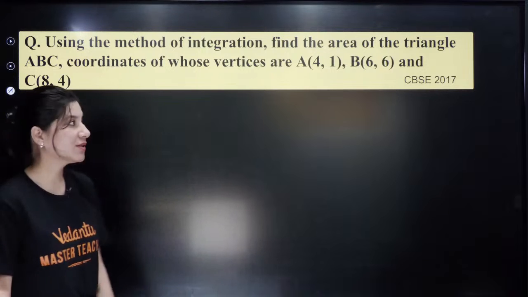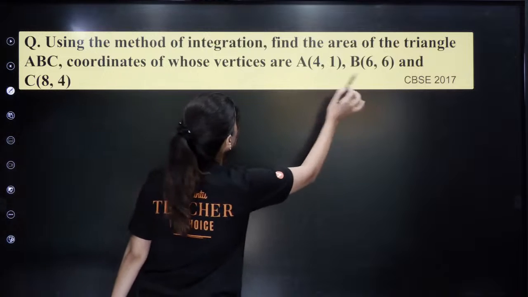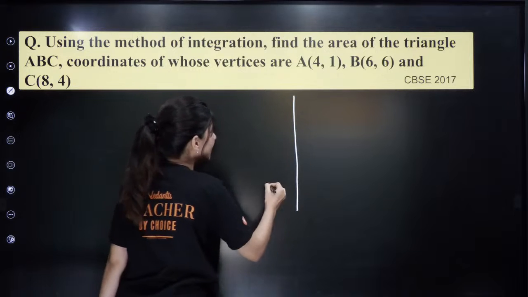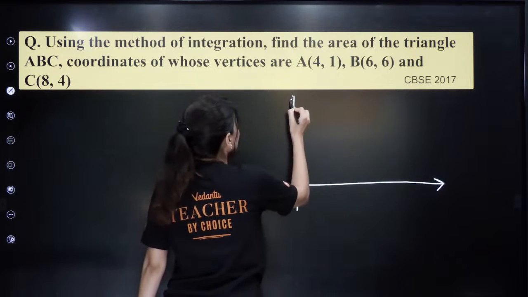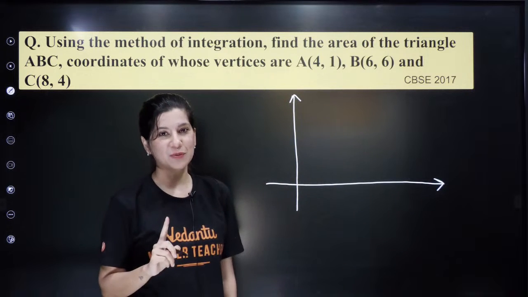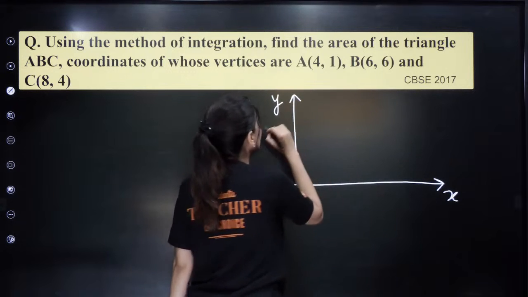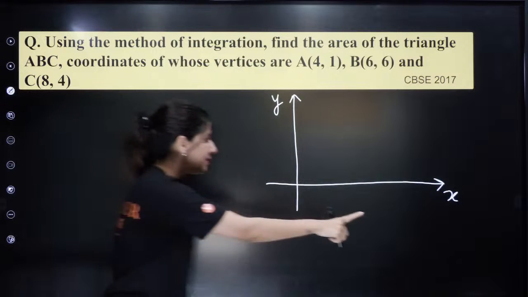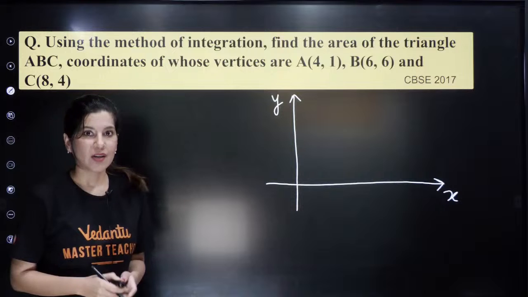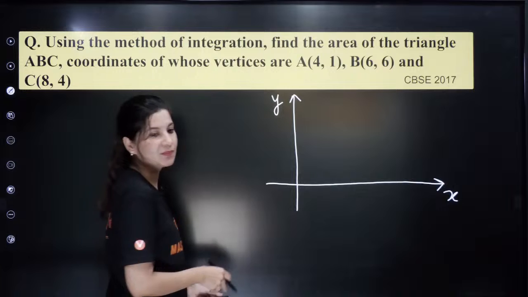All right. So this was in CBSE 2017. Very good question. Using the method of integration, we need to find the area of the triangle. For this, we need to draw a particular graph. I already told you, I made a short for you, because I know that in a hurry you forget to write x and y. So please write x and y. These things will get counted even if your answer is incorrect. So please make sure.